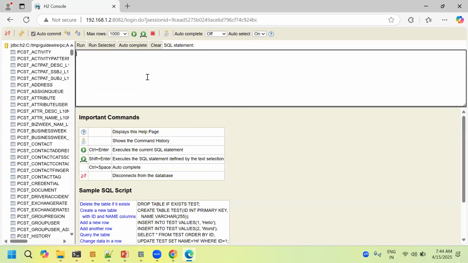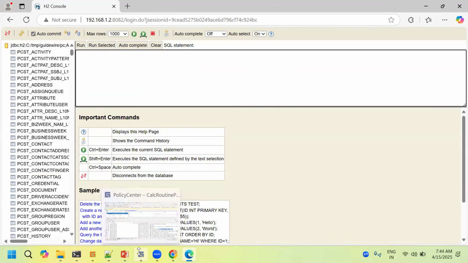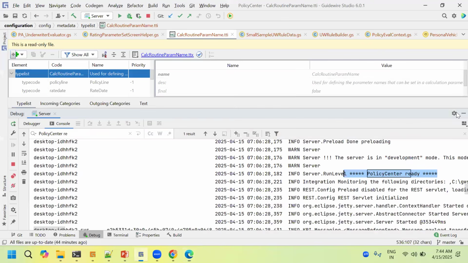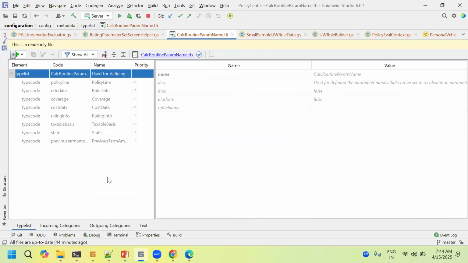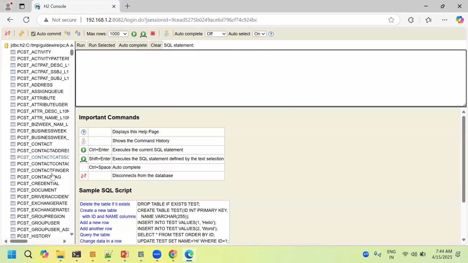Done. So now these are all the tables available in Guidewire here. If you want the data entity classes, next class I'll tell you what all the things you are seeing here in the database in Guidewire Studio. You can see it here also, which means the tables.